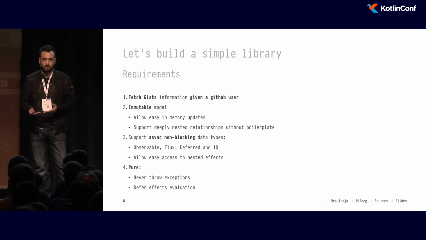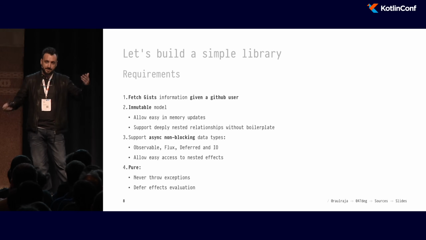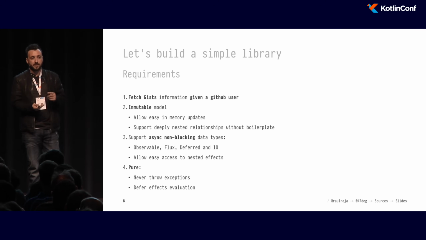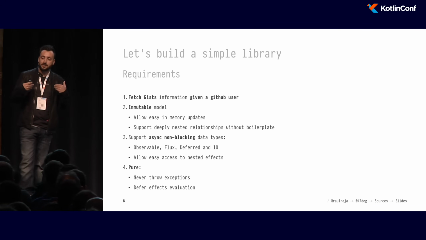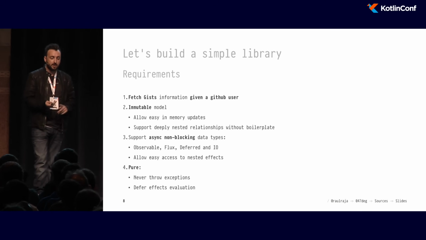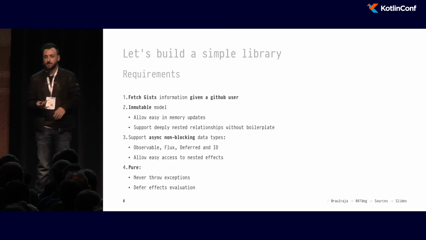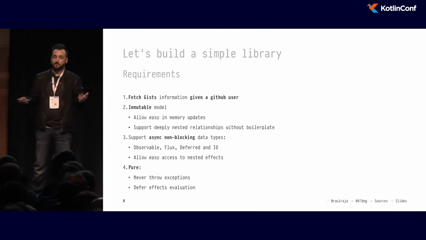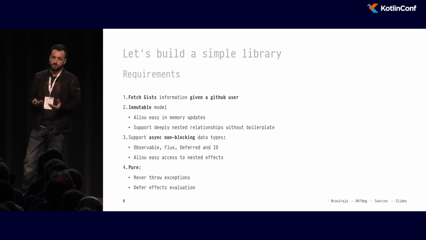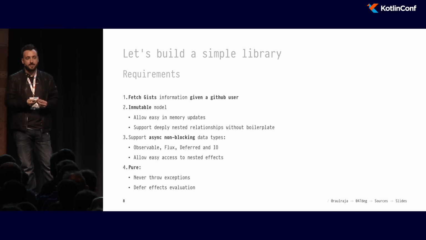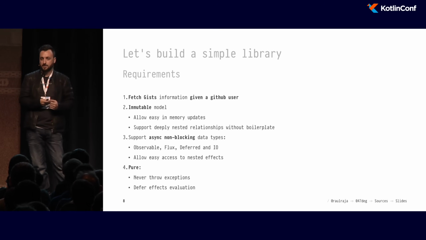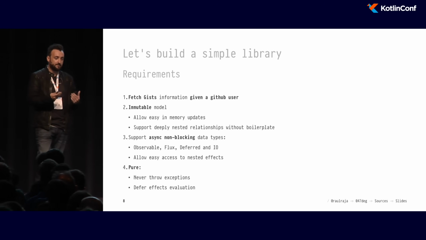Meaning no boilerplate whenever they want to update, deeply nested relationships, and so on. We also want to support non-blocking data types. That means that our library should be able to work the same way, whether our users are using Kotlin coroutines, Reactor Framework, RxJava 2, or IO from Arrow. And finally, we want the entire description of the program to be entirely pure, with no side effects, or effects deferred to a single point in our application, which is the final goal of typed functional programming.